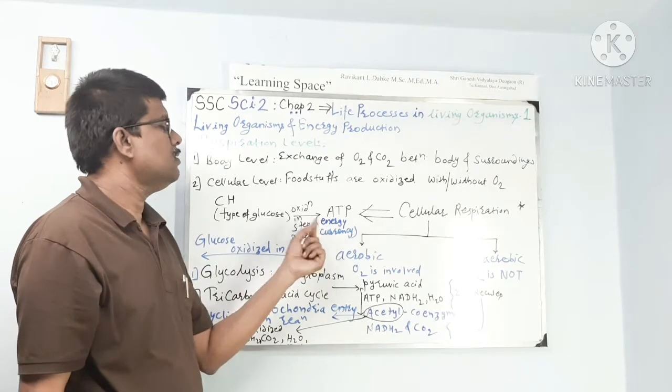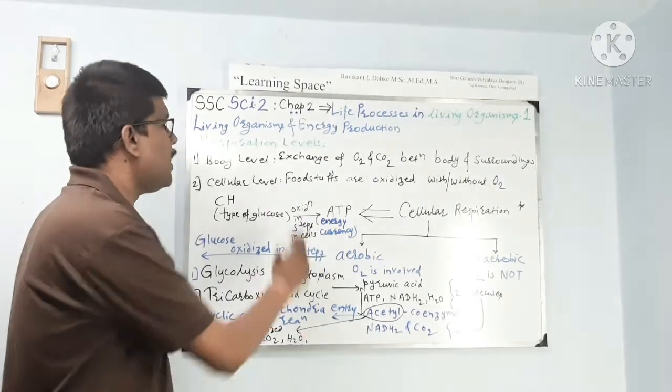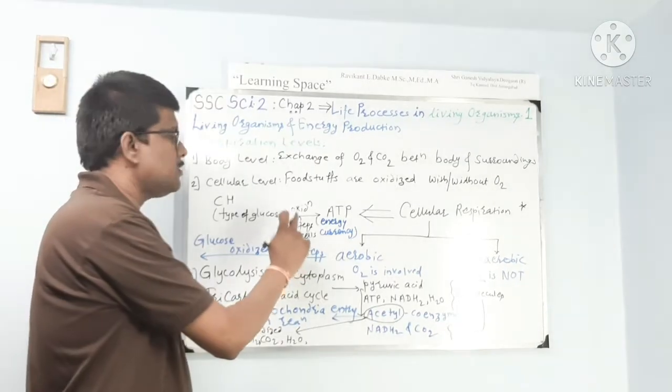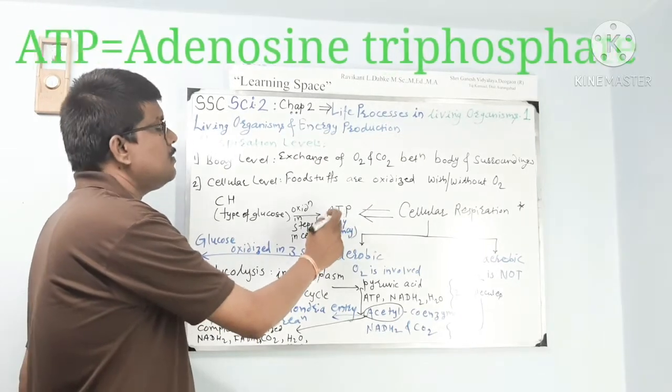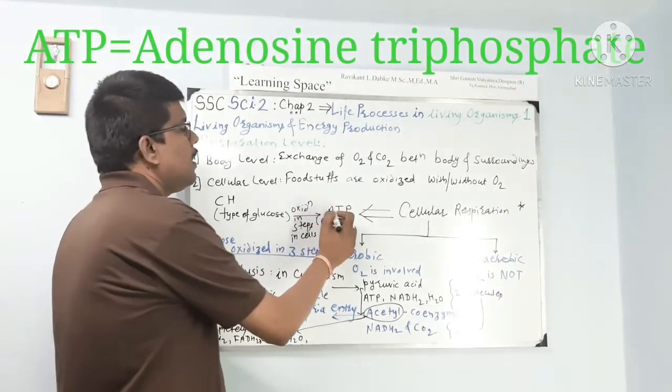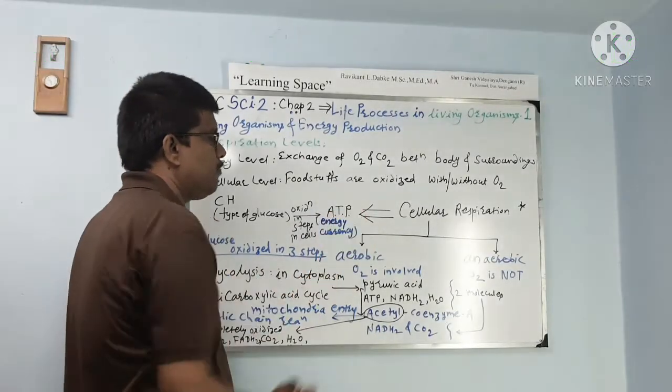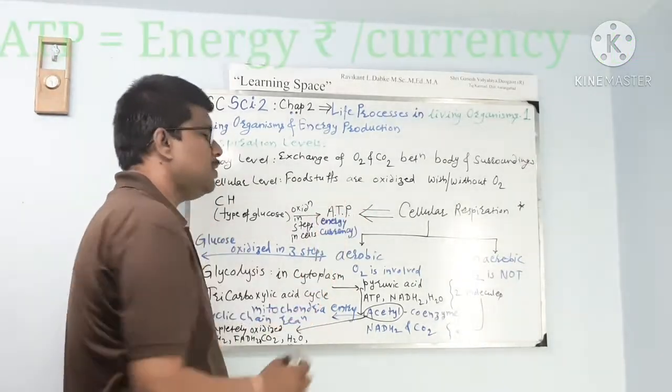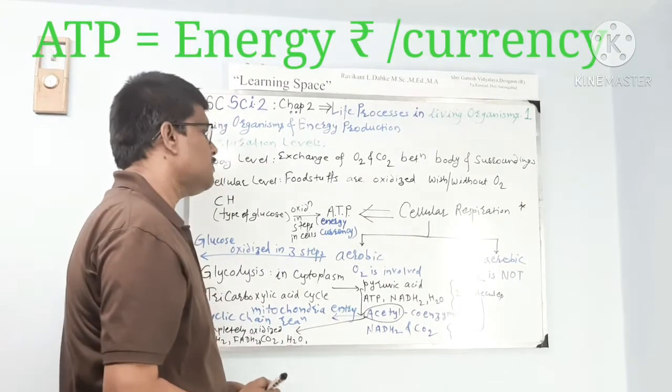and so it is known as cellular process. What happens in this oxidation in various steps? Energy currency is created. What is energy currency? It is adenosine triphosphate. Why is this ATP called energy currency?